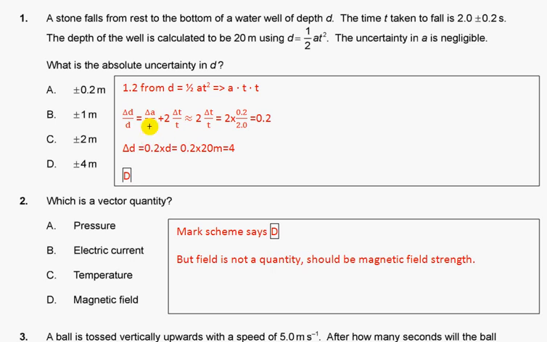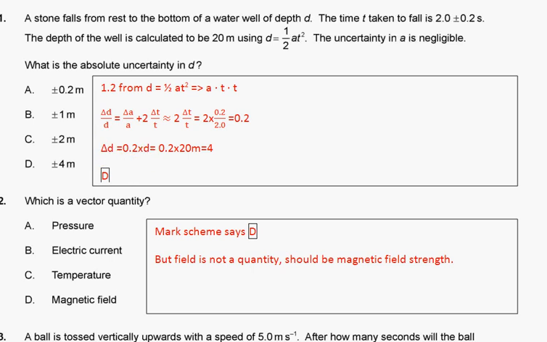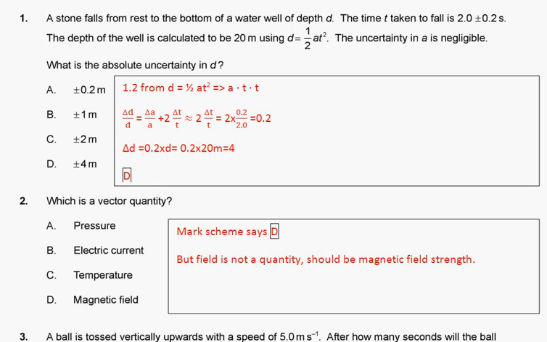So a we neglect, then we substitute the values, we get 0.2. But to get absolute uncertainty, we need to rearrange this formula: d multiplied by fractional uncertainty gives us 4 meters. Answer D.